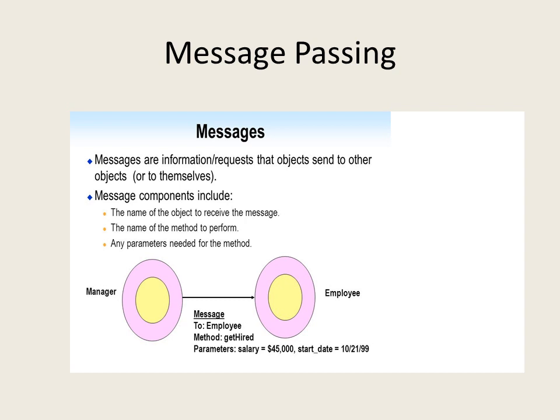How they communicate with each other is known as message passing. This communication is known as message passing, and what they communicate in between them is known as a message. So, we can say messages are information or requests that objects send to other objects or to themselves.